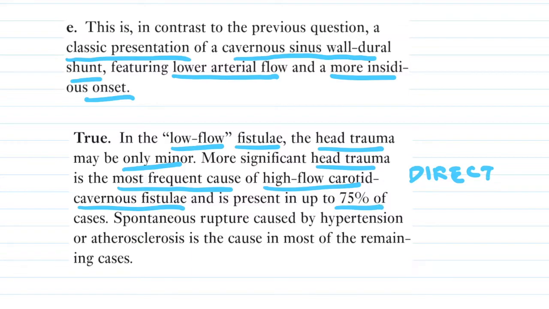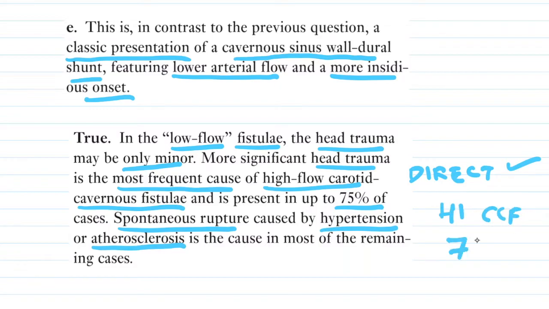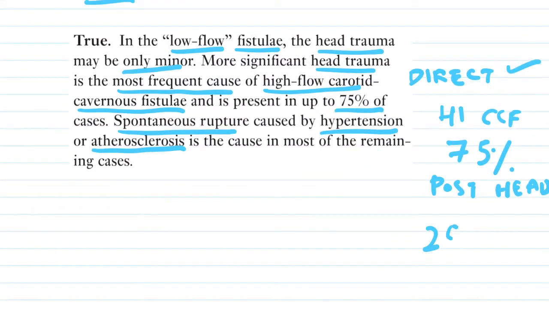Almost 75% of post-head injury cases will have a direct CCF. Spontaneous rupture caused by hypertension or atherosclerosis is the cause in most of the remaining cases. So a high flow CCF, 75% of the time it would be post-head injury, and the remaining 25% of the time for a high flow CCF would be atherosclerosis and hypertension.